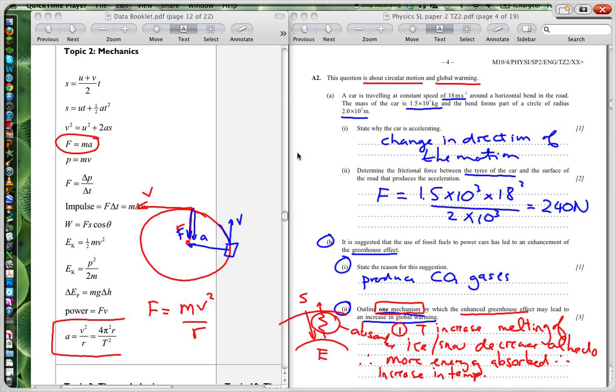So we're having the enhanced greenhouse effect. This leads to a situation such as the melting of the ice caps, snow decrease. We also have it may well cause an increase in the temperature of the oceans, which means that less carbon dioxide can be dissolved in it, and therefore a further increase in the carbon dioxide levels. Okay, but it's 3 marks, so you've really got to make sure that you put in 3 specific points to get those marks.